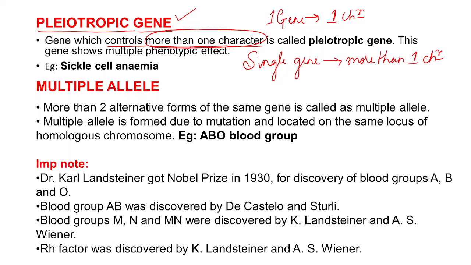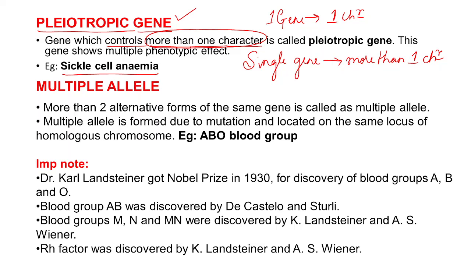And the best example is sickle cell anemia. In sickle cell anemia, a single gene controls more than one character. Next, you can also give the example of phenylketonuria.